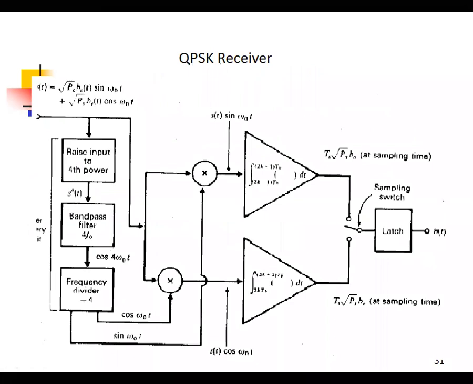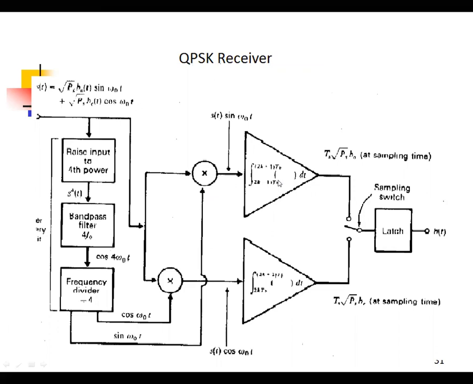Okay. So the QPSK receiver. The received signal is taken here. One part extracts the carriers. There are 2 carriers used, one carrier is cos, another carrier is sin. Both are given to multipliers, where one of the inputs is the received signal.